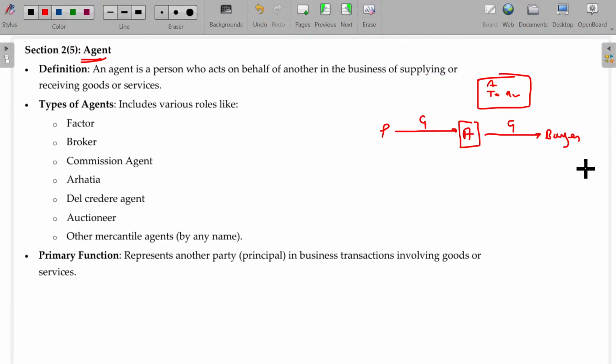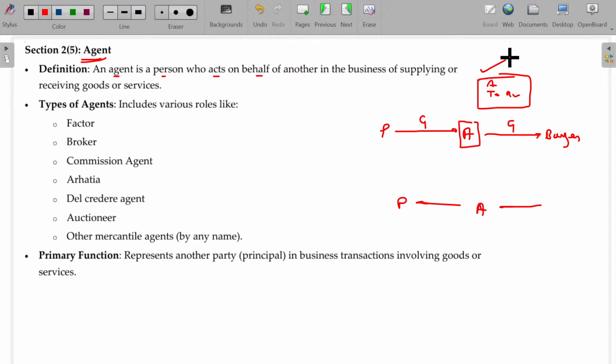In this case, it is a sales agent. The reverse may also be true. An agent on behalf of the buyer or principal can get goods from various persons. He is called a procurement agent, auctioneer. So all three categories are there: selling agent, procurement agent, and auctioneer. An agent is a person who acts on behalf of another in the business of supplying or receiving goods or services. Not only supplying, receiving also.